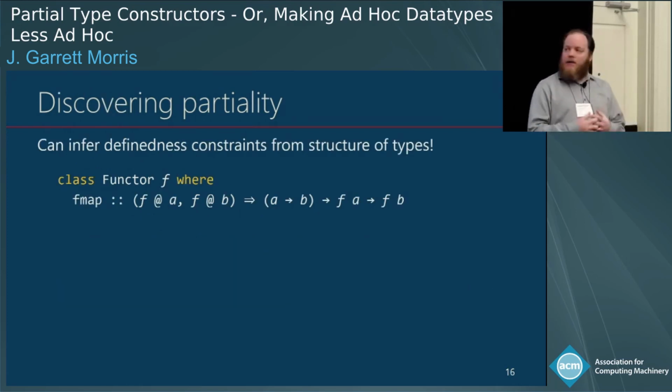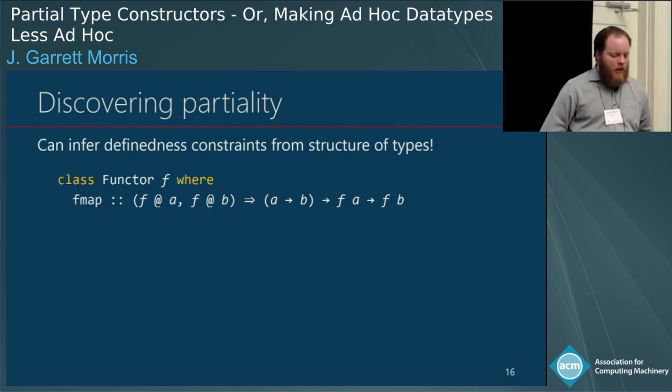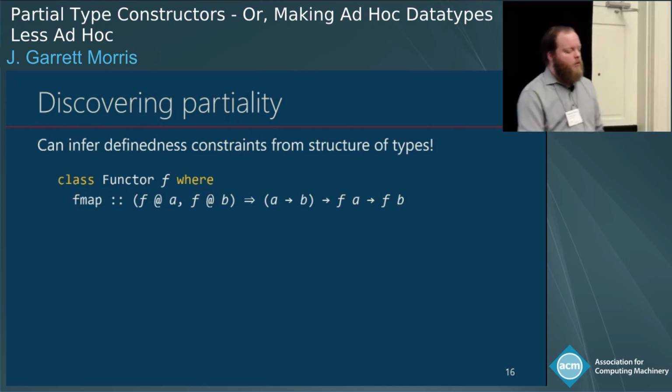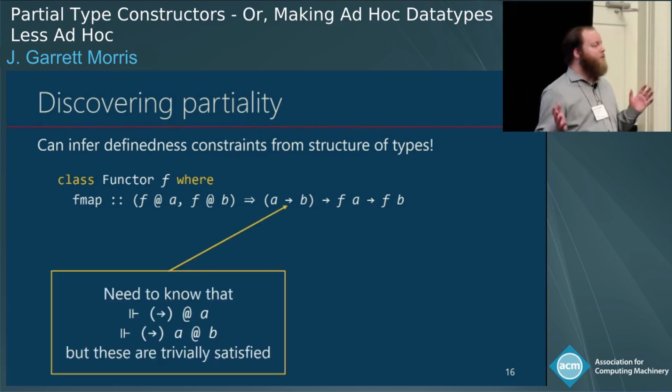Now, if I go back to that thing where I said some of this information seems to be extraneous, in a lot of cases, we can infer these definedness constraints from the structure of types. Okay? So this is the Functor class. And this is the sort of type that we would give fmap with definedness constraints so far. So we'd say, if you know that you can apply f to A, you know that you can apply f to B, then Functor has this type. And in fact, we've already simplified a bunch of constraints about arrows that we know hold.